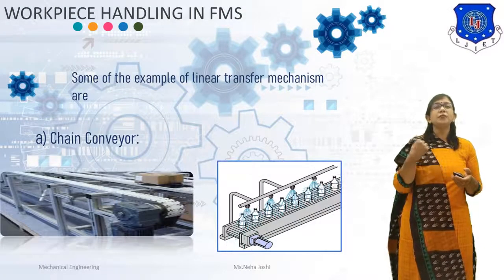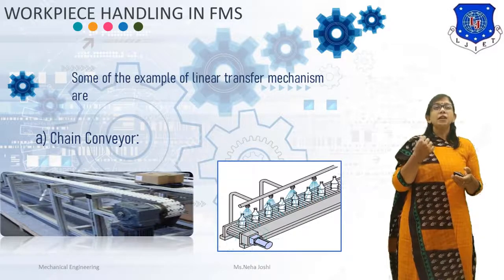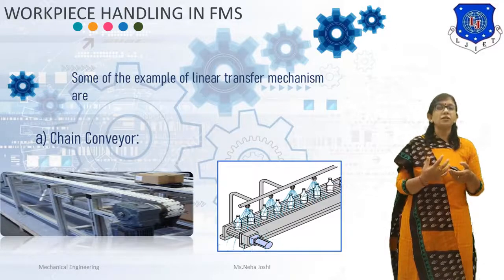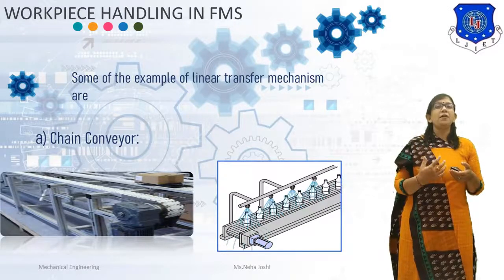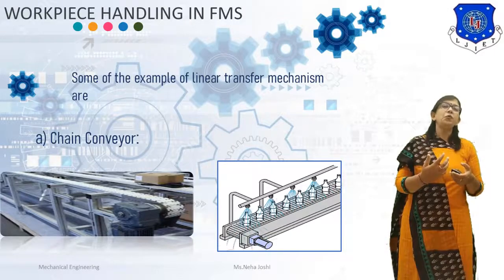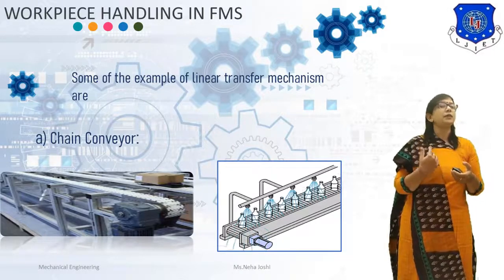As you can see in this figure, chain conveyor is used to transfer the work part between the workstation. The chain is driven by the sprocket. The motion of the chain can be continuous or intermittent as per the requirement.